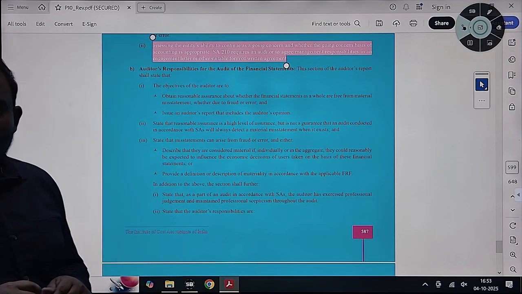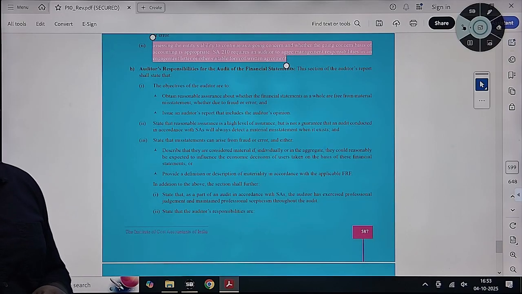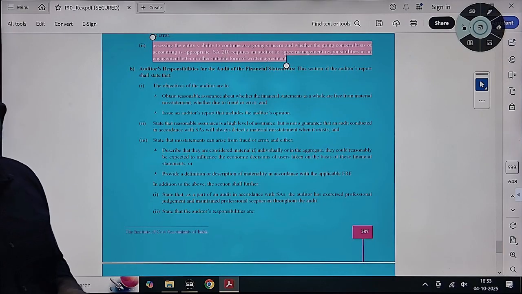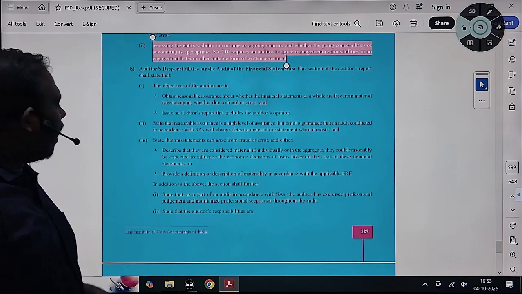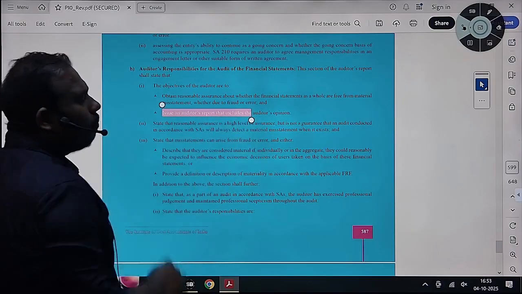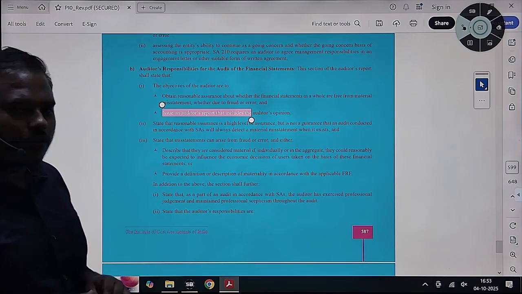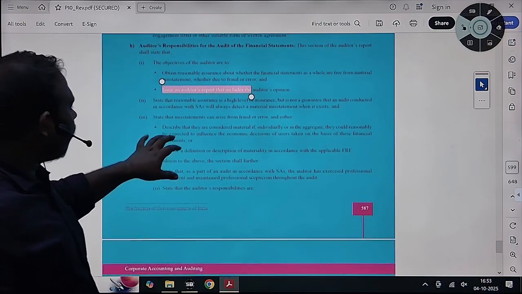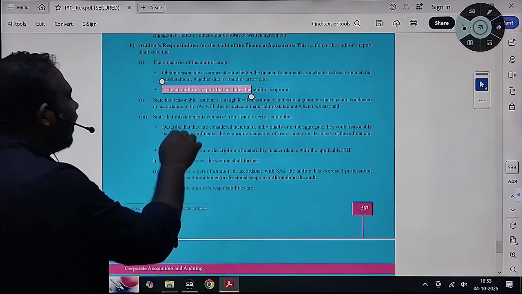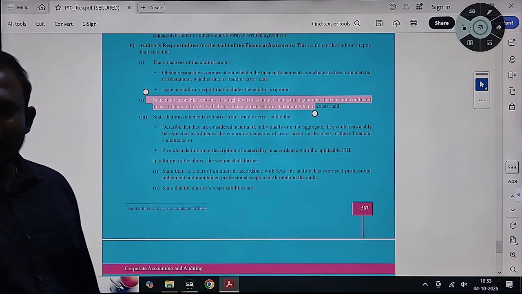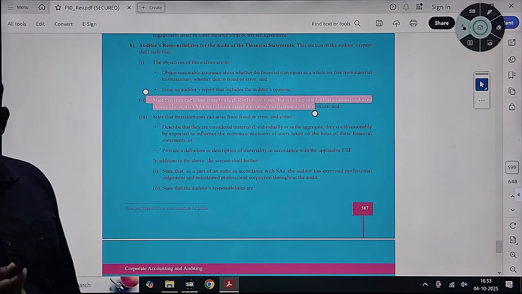ऑडिटर? To obtain reasonable assurance whether financial statements are free from material misstatements, state of affairs, whether they have been prepared in all material aspects in accordance with applicable financial reporting framework, and to issue a report to express an opinion through which auditor in accordance with standards on auditing. These are the responsibilities of auditor, and he has to state, he has to mention that he is giving an opinion which is based on reasonable assurance.